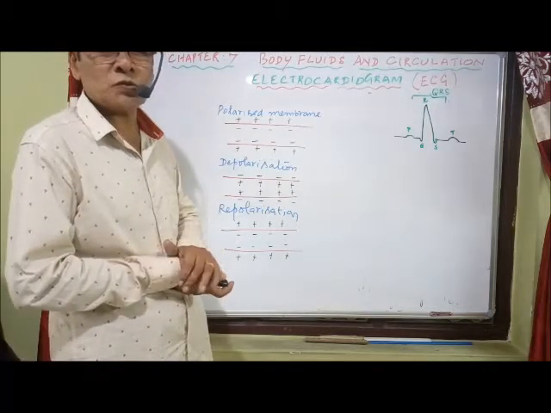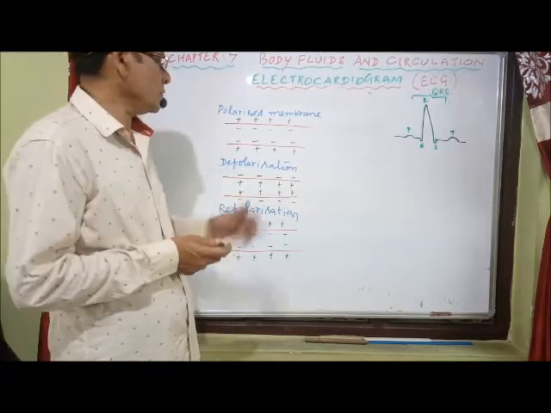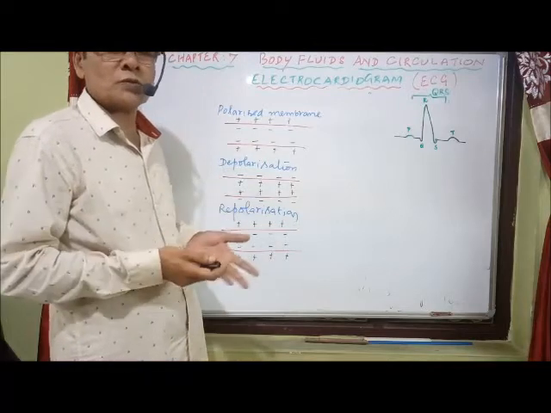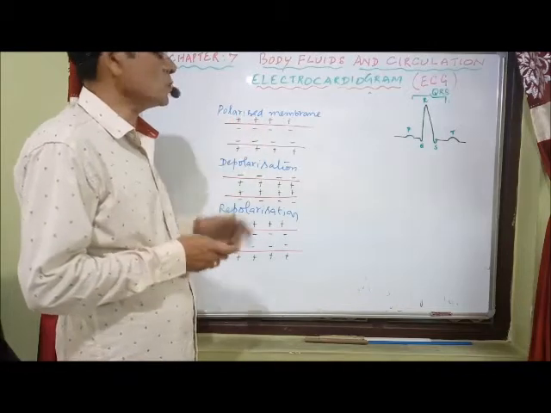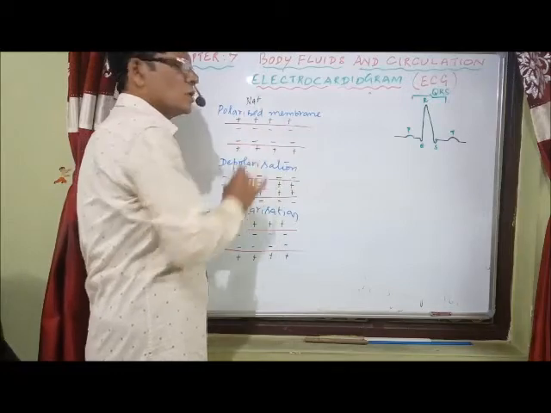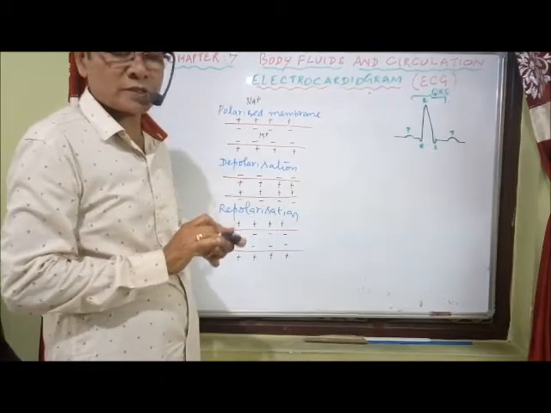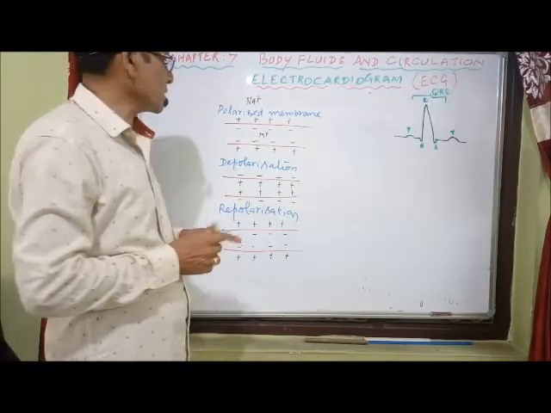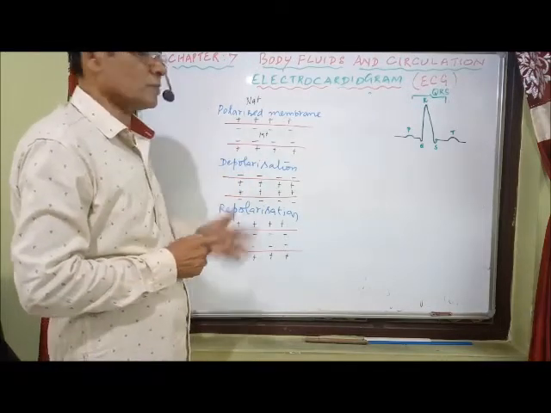The charges are due to sodium ions, potassium ions, and some organic proteins. Inside we have more potassium ions along with organic proteins which are negatively charged. That's why we have a net negative charge. Outside we have more sodium ions. Though potassium ions are present inside, the organic proteins with the negative charge exceed the potassium ions. That's why you have the negative charge. This is a normal membrane before stimulus.